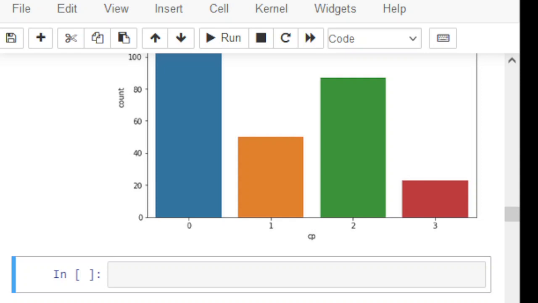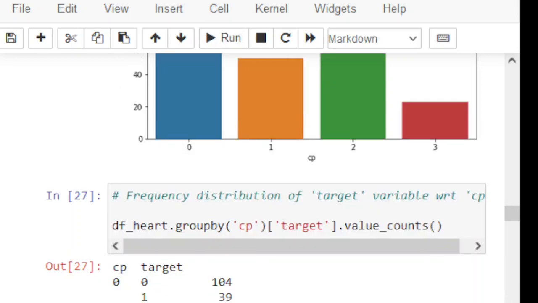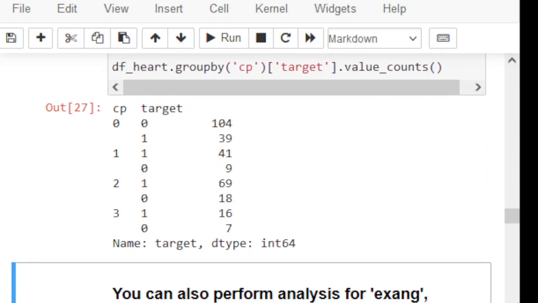Similarly, if you look at this value, okay, let me show you one thing more. This is the group values. What does it mean actually? Now this is more clear.